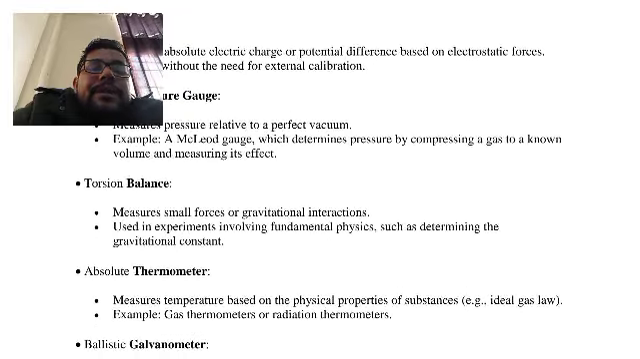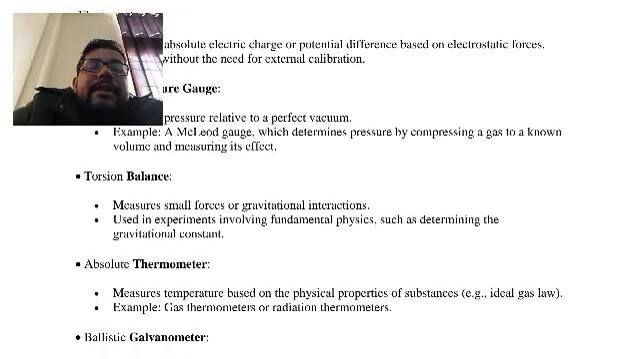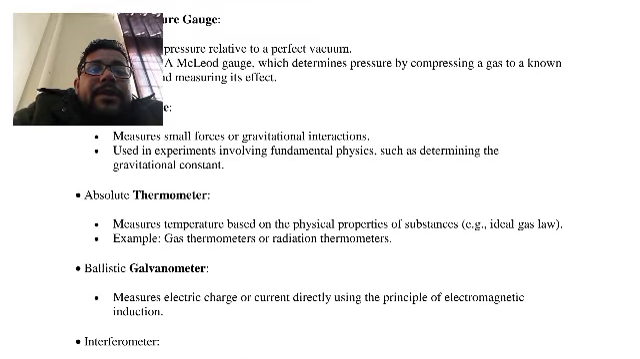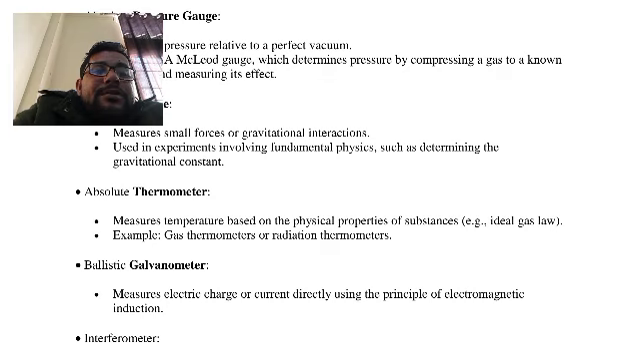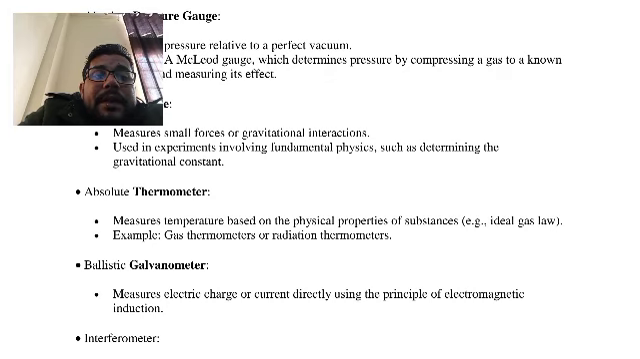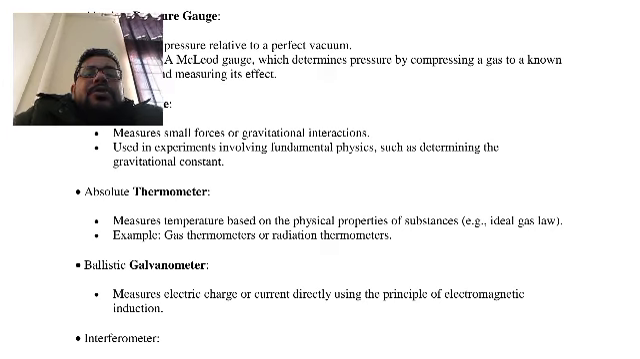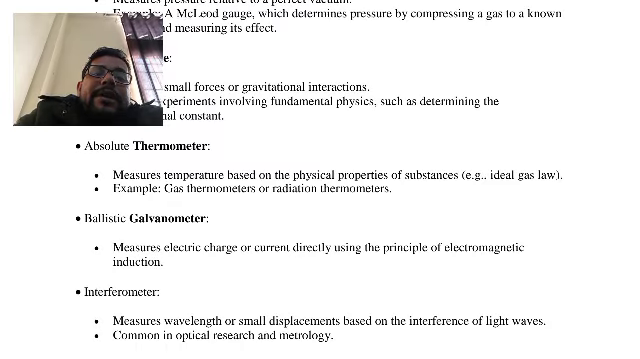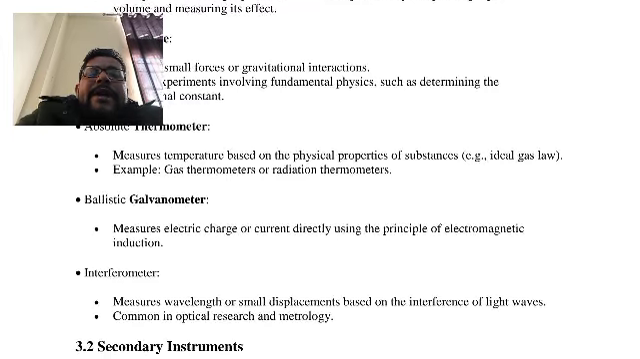A torsion meter measures small forces or gravitational force. An absolute thermometer measures temperature based on a physical property such as that of an ideal gas. For example, the gas thermometer and the radiation thermometer. These are examples of absolute instruments. We should memorize all these. A tangent galvanometer can also measure electric charge or current directly using the principle of electromagnetic induction.